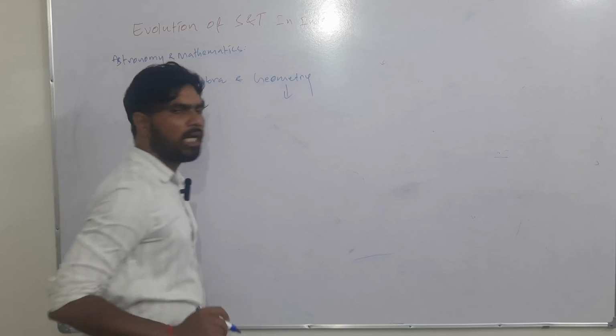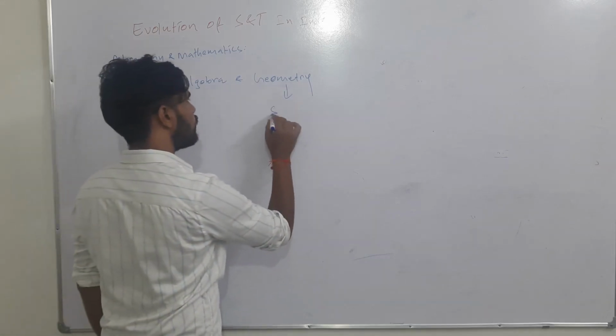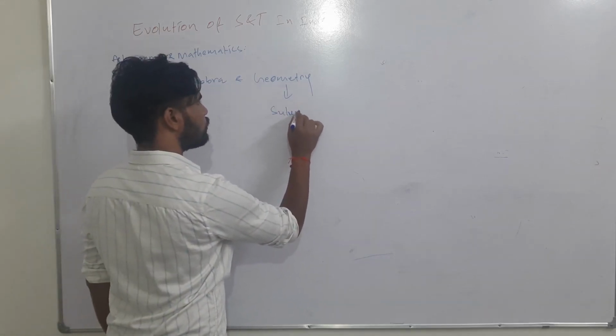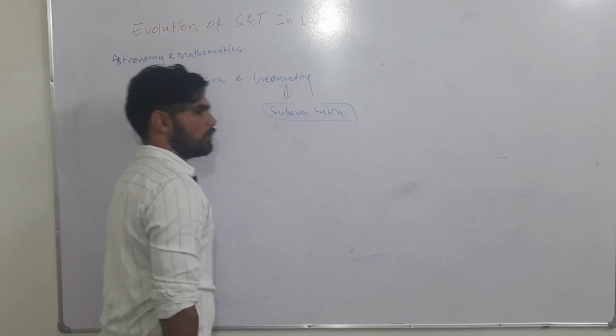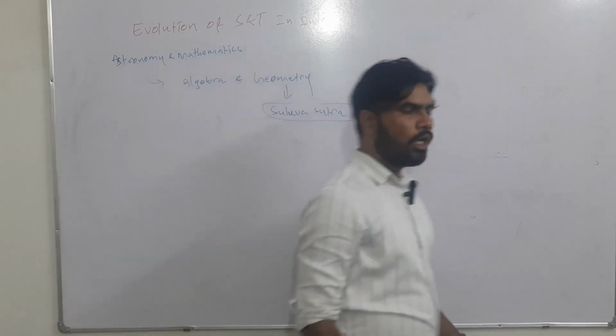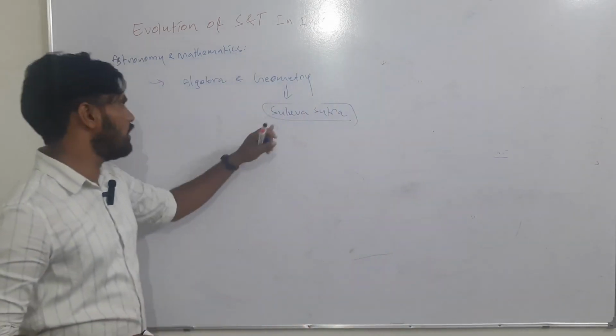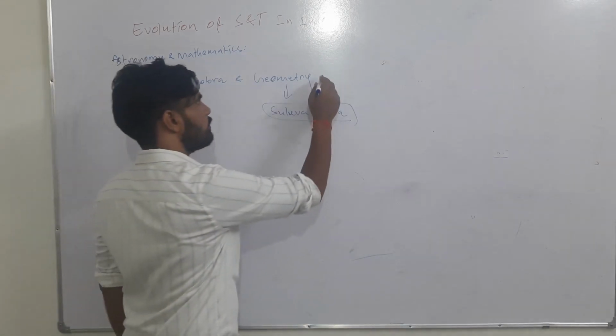About geometry, I have given the example of Sulva Sutra, which was part of Yajurveda. Trigonometry also we can mention. Various shapes and sizes have been discussed. Further advancements were there.